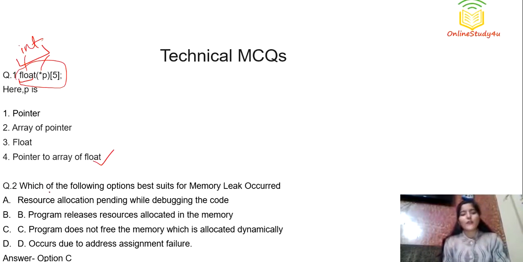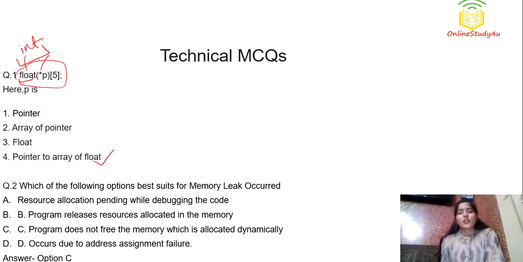Next question is, which of the following options best suits for memory leak occurred? You have to determine from the given options which is the reason for memory leak. The options are: resource allocation pending while debugging the code; program releases resources allocated in the memory; program does not free the memory which is allocated dynamically; occurs due to address assignment failure.